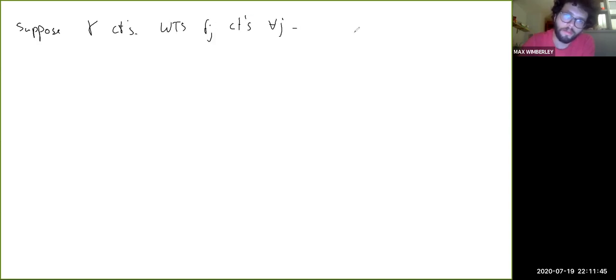So first, we'll suppose gamma is continuous first. So suppose gamma is continuous, and we want to show fj is continuous for all j, right? So let t naught be a point in AB. We'll show that fj is continuous at t naught. So let epsilon be greater than 0, right?